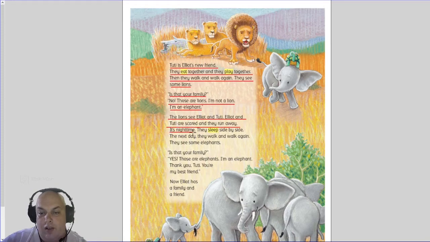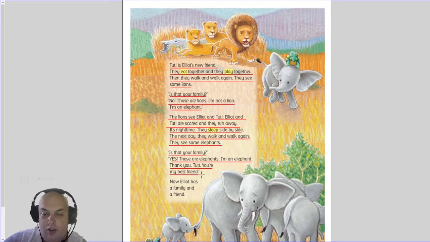It's nighttime. They sleep side by side. The next day they walk and walk again. They see some elephants. Is that your family? Yes, those are elephants. I am an elephant. Thank you, Tootie. You are my best friend. Now Elliot has a family and a friend.